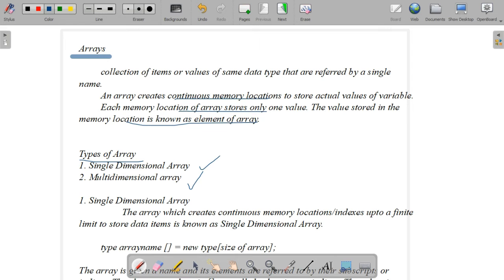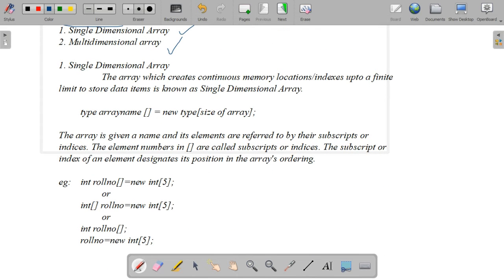Okay. Then there are two types of array. One is the single dimensional array, the second is the multi-dimensional array. First is the single dimensional array. A single dimensional array creates continuous memory locations up to a finite limit to store data items. A finite limit is there, that is we specify the size of the array, 20 marks or marks of 20 students. There we give the size of the array as 20.